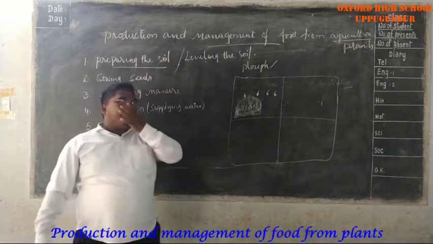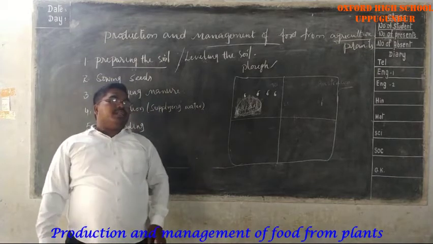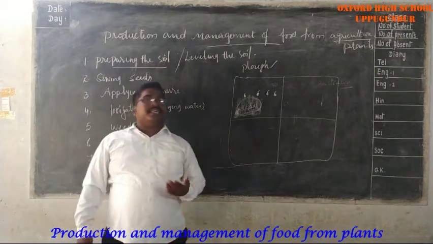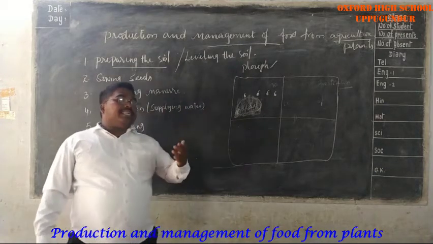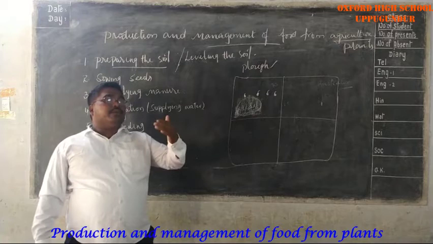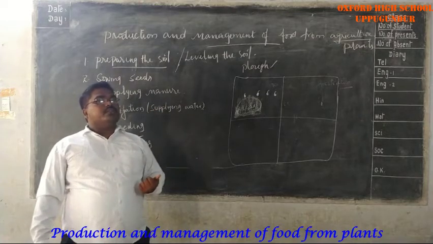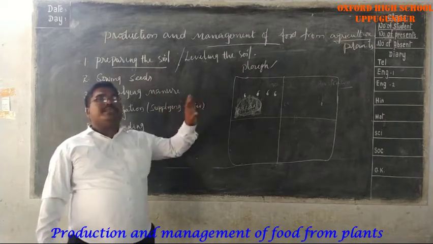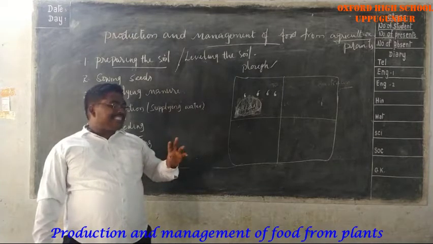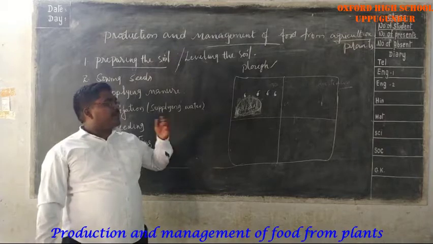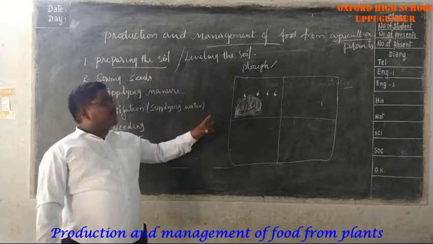What is the importance of leveling? For growing of the plants, the entry of air and water to each and every plant is very important. So the leveling must be done without disturbance of the supply of air and water.